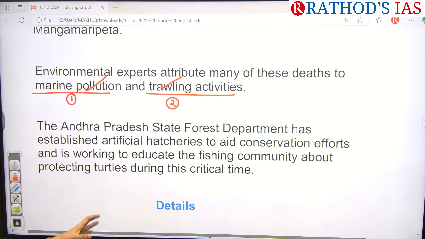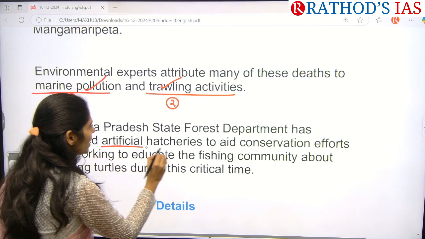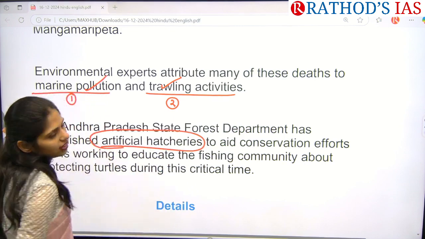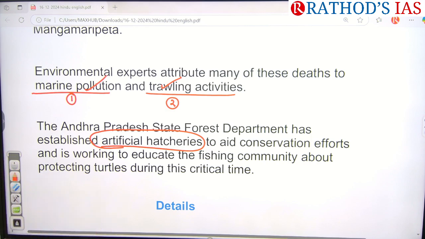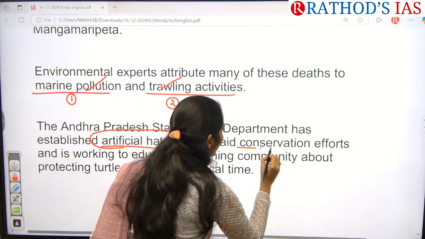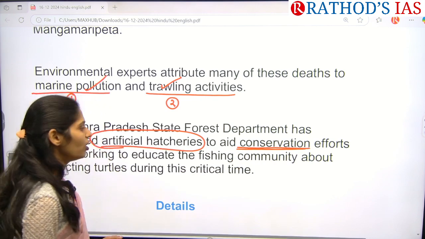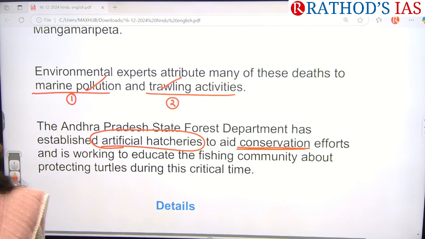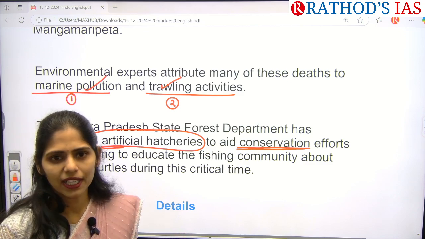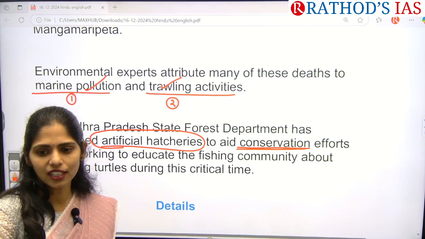To address this problem, the AP Forest Department has established artificial hatcheries. By providing these artificial hatcheries, they are trying to provide some conservation and a proper environment for breeding. After the breeding, they will be going back with their little ones into the water.